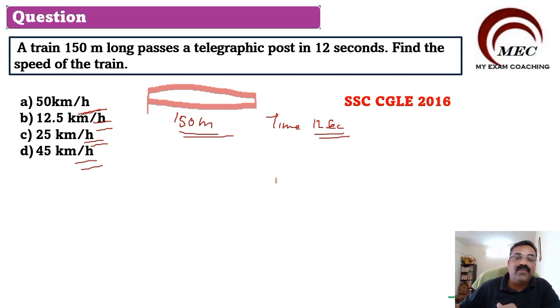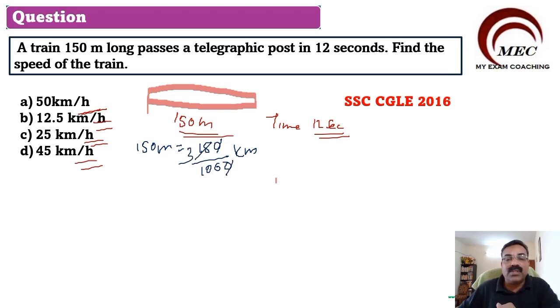So here 150 meters will be equal to 150 divided by 1000 kilometers. You can cancel the zeros, and 5 goes 3 times and 5 goes 20 times, so the distance will be equal to 3 by 20 kilometers.